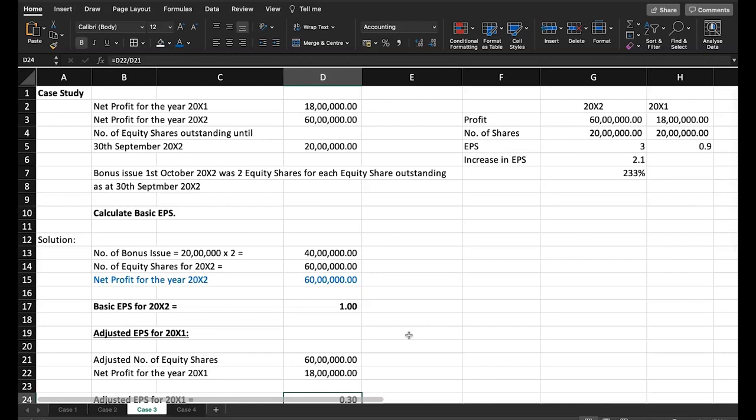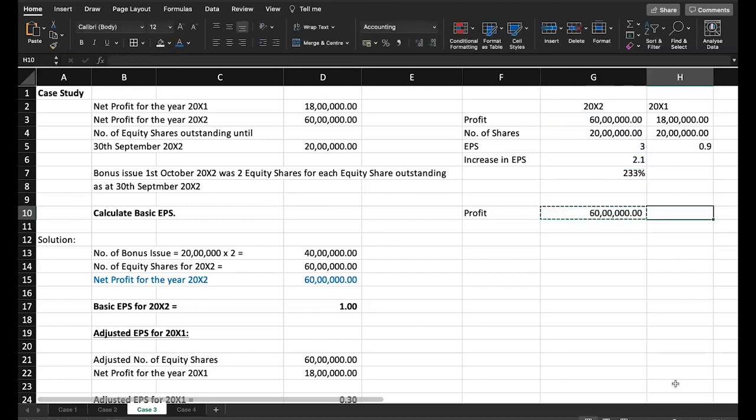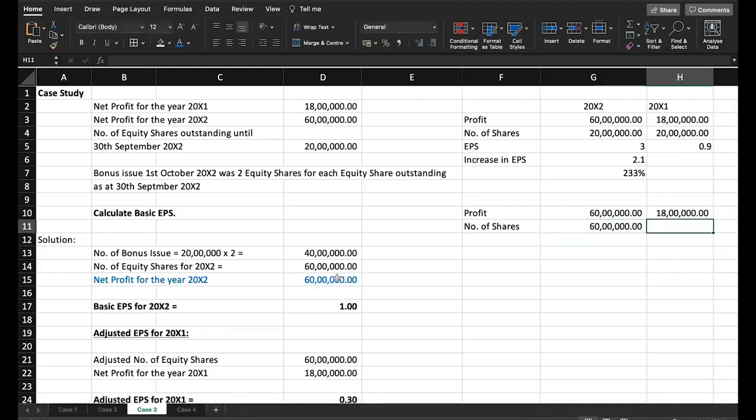Now, how does this make sense? Let's do that comparison here. Let me repeat the profit numbers. Profit, it's 60 lakhs, same. Previous year 18 lakhs, same. But the difference comes in the number of shares I take. Number of shares for the current year I take as 60 lakhs. For the previous year also I am taking only the adjusted number of shares, which is the same 60 lakhs. Now let me calculate EPS.